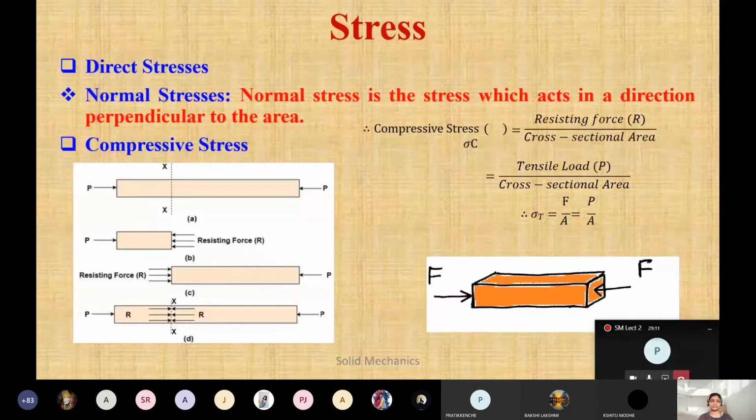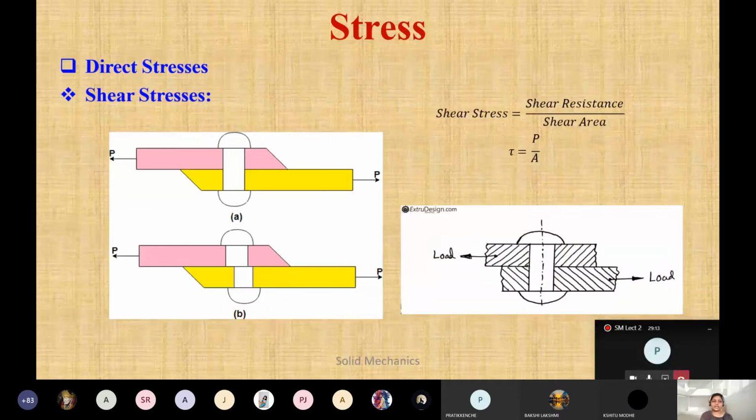Again, in direct stress, there will be shear stresses. Shear stress is shear resistance by shear area. Now what is this shear? See, this pink color and this yellow one, these two are different materials. This portion may be a joint, it may be fixed, or it may be welded. This one is the other material.